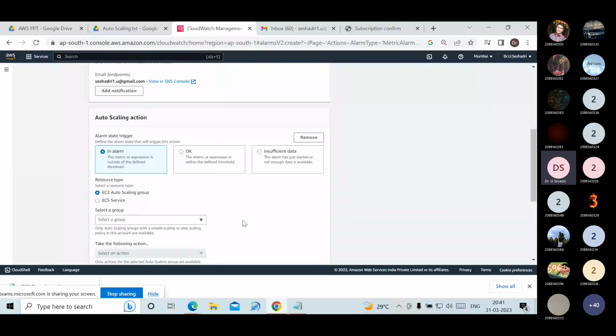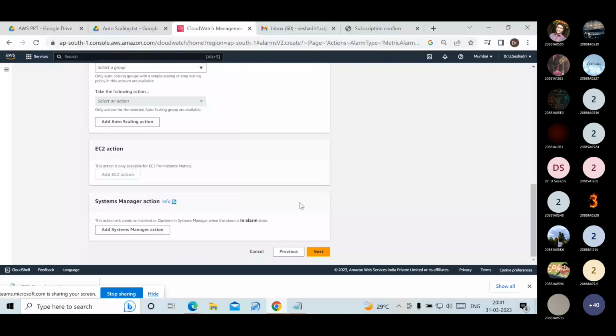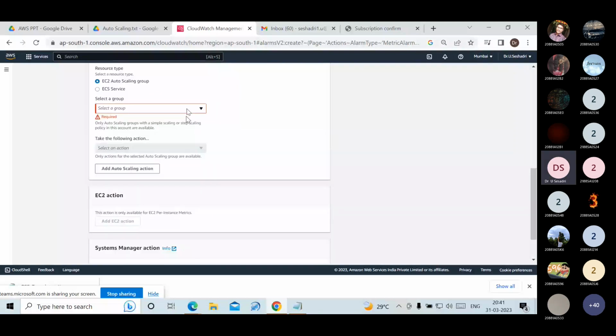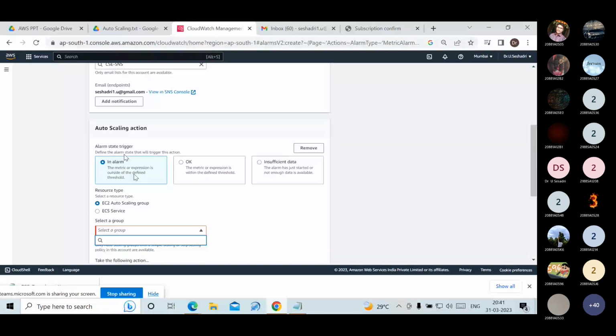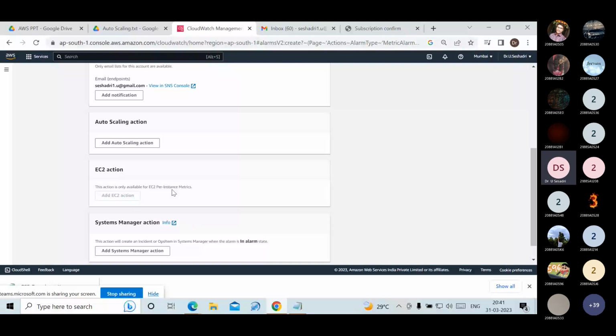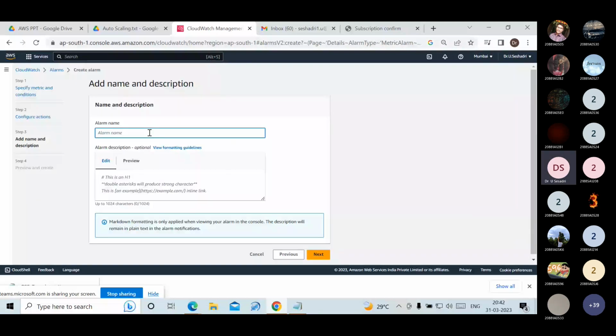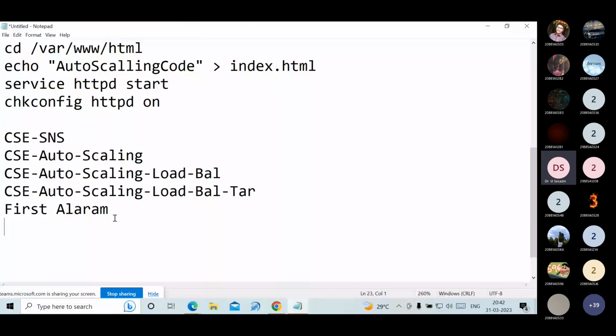Click on next option. Alarm name: first A1 I am giving.